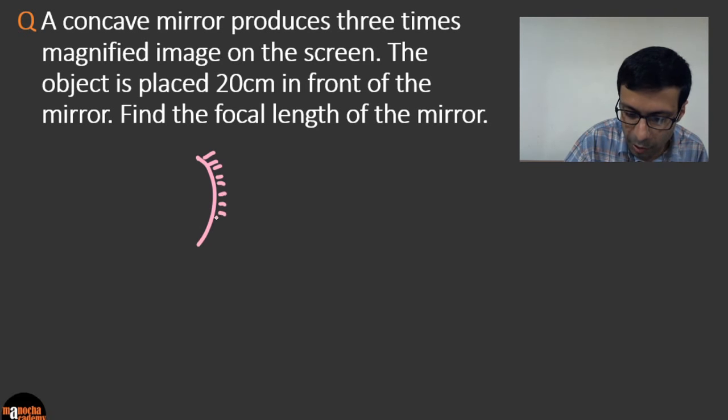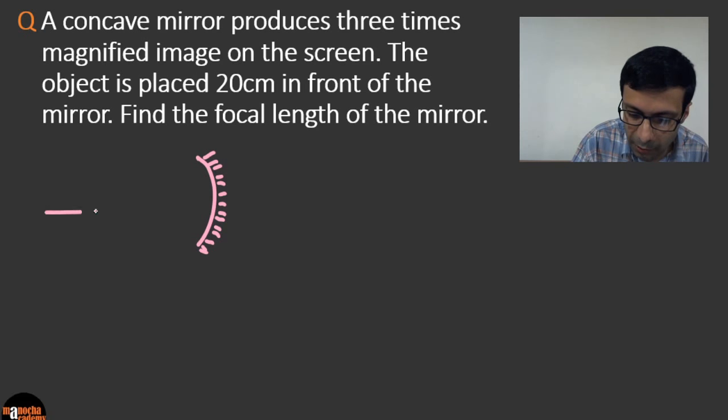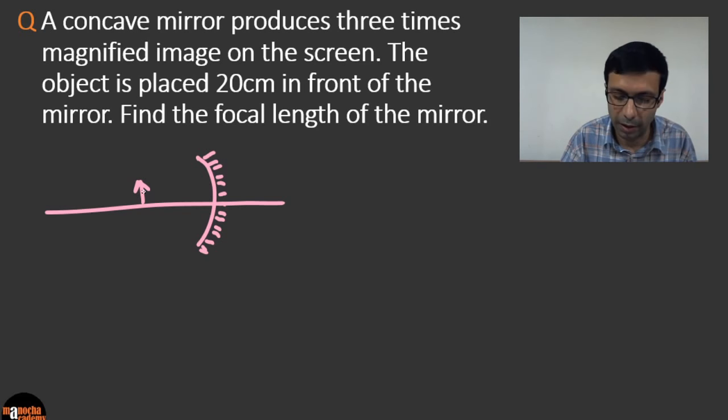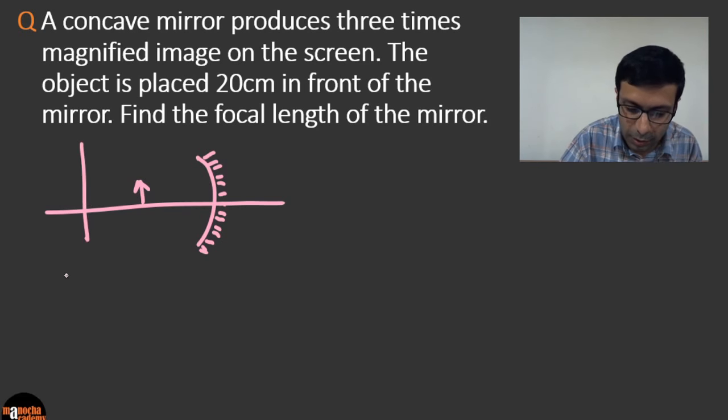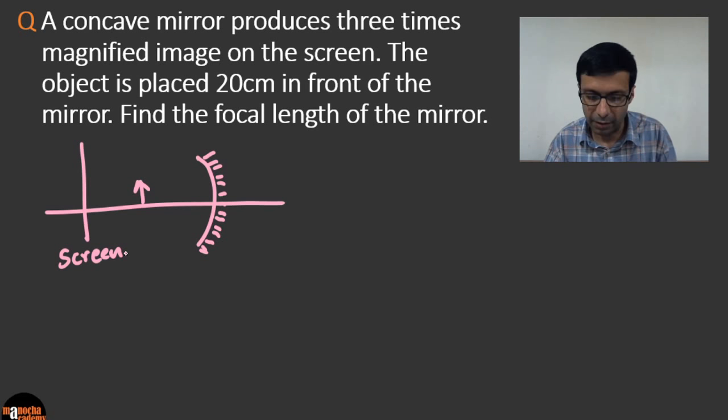So here we have a concave mirror. Okay, and what are we given? You have an object which is placed 20 centimeters in front of the mirror, and the image is produced on a screen. Here again I would suggest you get your pen and paper ready and try this question out by drawing the diagram. Try to visualize the question, don't just read it.